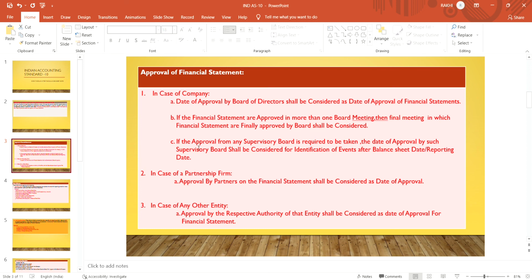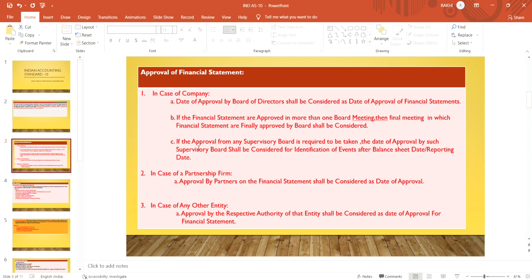In case of a company, we have discussed that the date of approval by the board shall be considered as the approval date. In case the board of directors takes two or three meetings for finalization of accounts, then the date on which the financial statement is finally approved by the board is to be considered. And in case supervisory board approval is required, then the date on which the supervisory board approved the financial statement is to be considered under Ind AS.